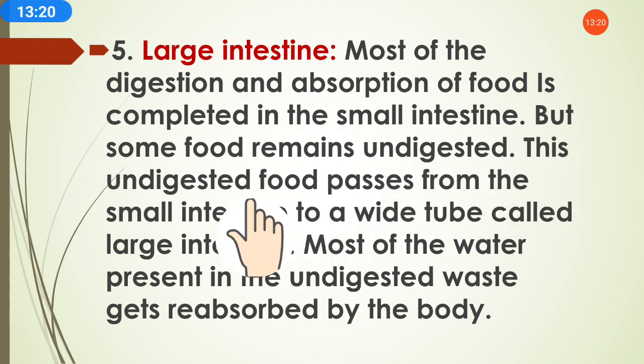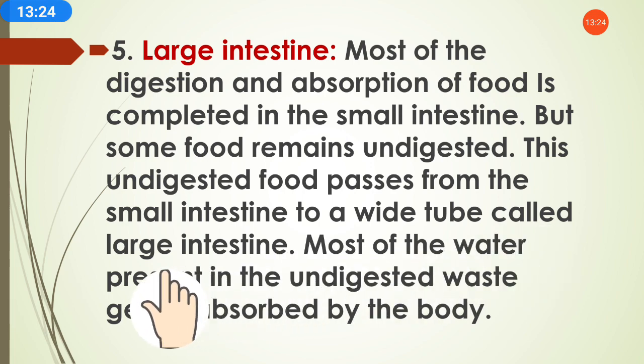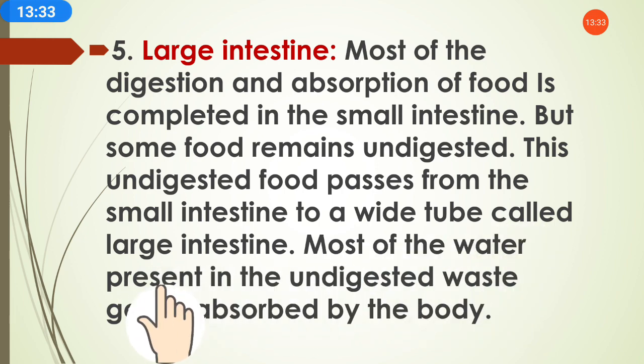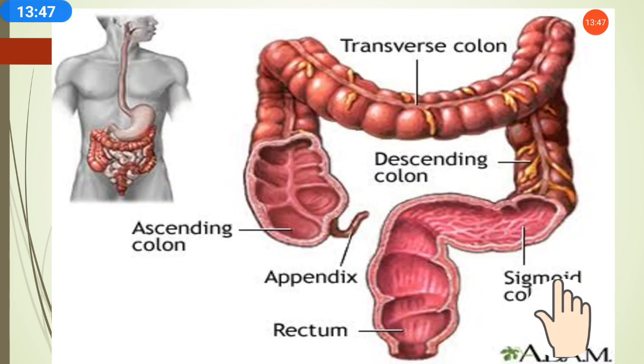So this undigested food passes from the small intestine to a wide tube called the large intestine. Most of the water present in the undigested waste gets absorbed by the body.